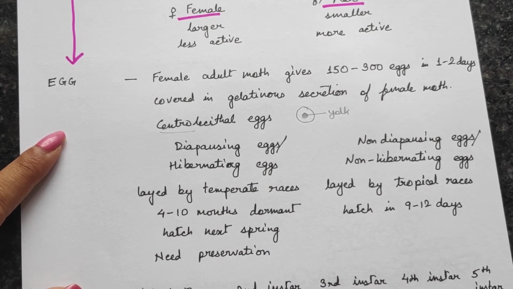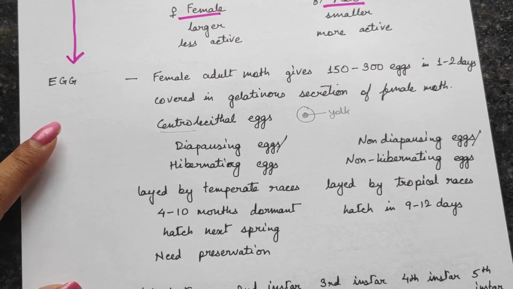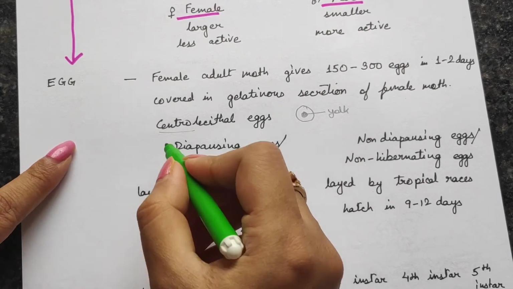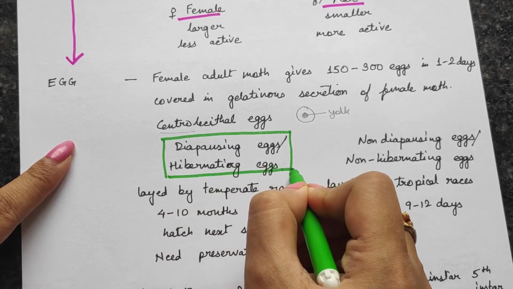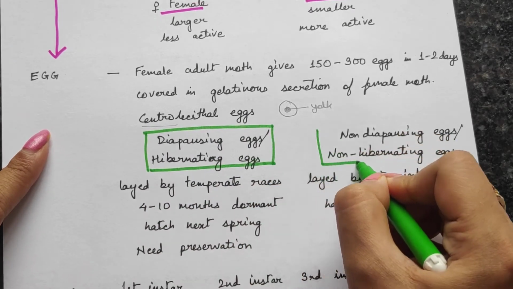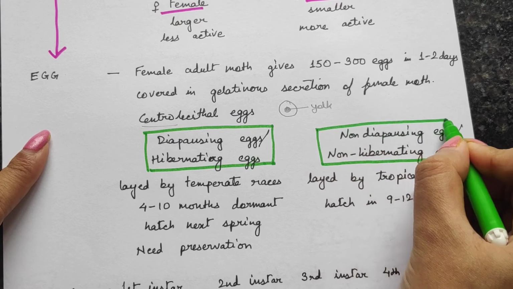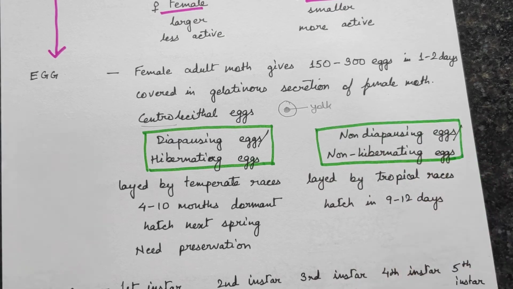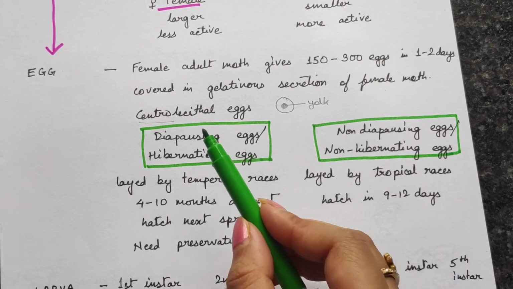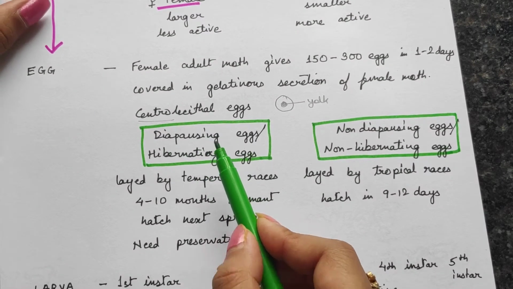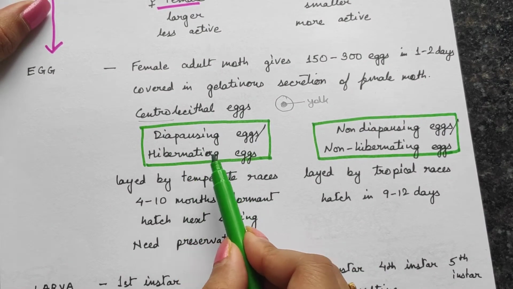Now the eggs can be of 2 types. One is diapausing or hibernating eggs, and the other is non-diapausing or non-hibernating eggs. What is the difference? The diapausing eggs go into diapause, or hibernate.